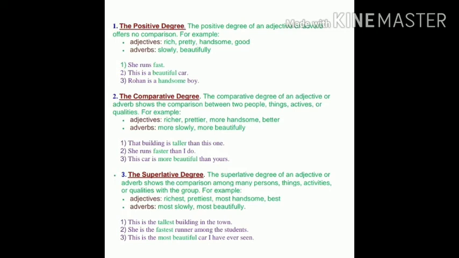Now, superlative degree. The superlative degree of an adjective or adverb shows the comparison among many persons, things, activities or qualities within the group. For example, richest, prettiest, most handsome, best. In adverb, most slowly, most beautifully. So we can take these examples like, this is the tallest building in the town. So in this sentence, a building is compared to all the buildings of the town. She is the fastest runner among the students. So she is compared to all the students.